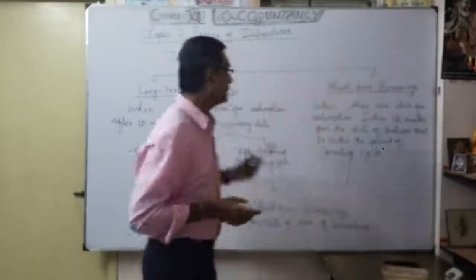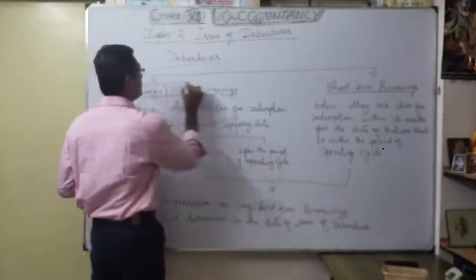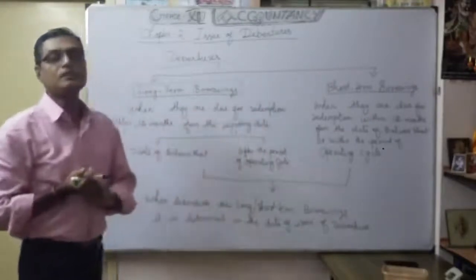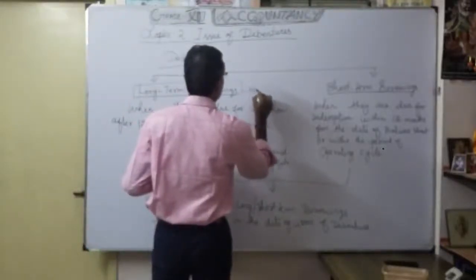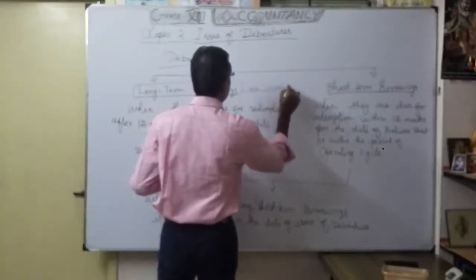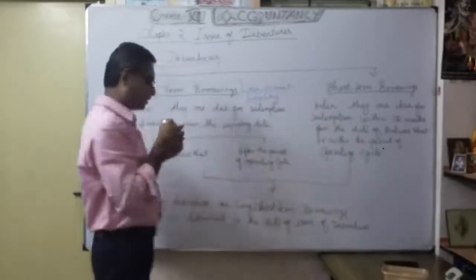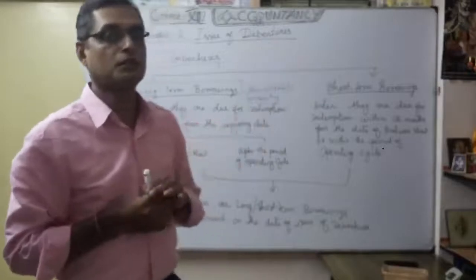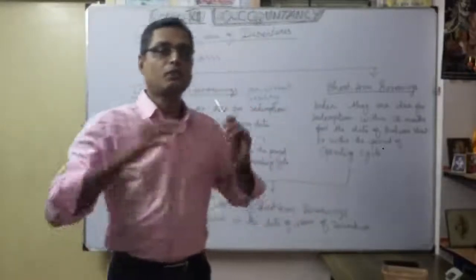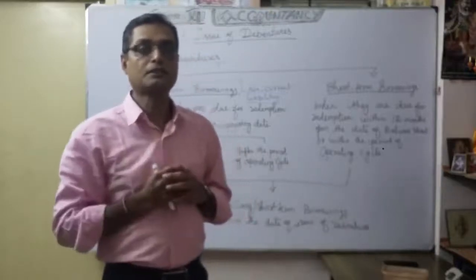See, first we will say long-term borrowings. Long-term borrowings, as you know very well, come under non-current liability. Under non-current liability only, we have to classify the long-term borrowings. Accordingly, under long-term borrowings, we classify debentures. So when you say that debentures come under long-term borrowings, that is very important.